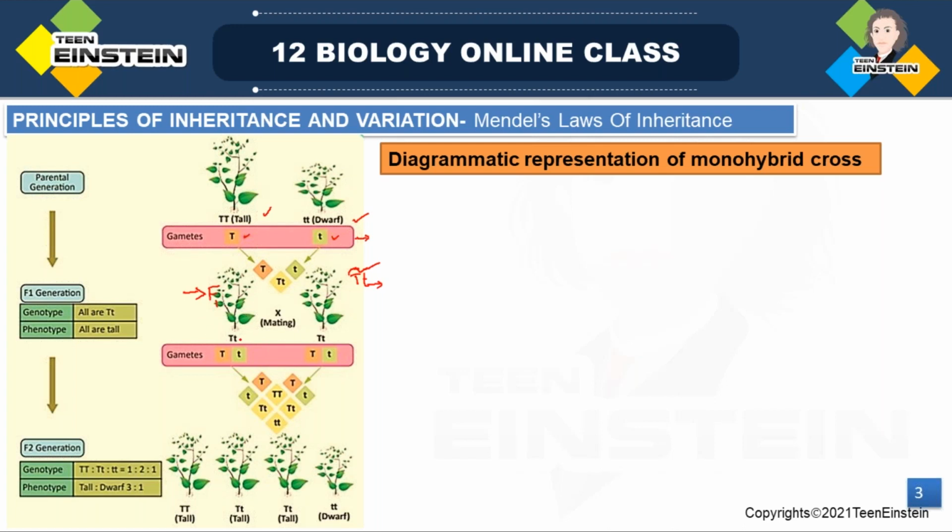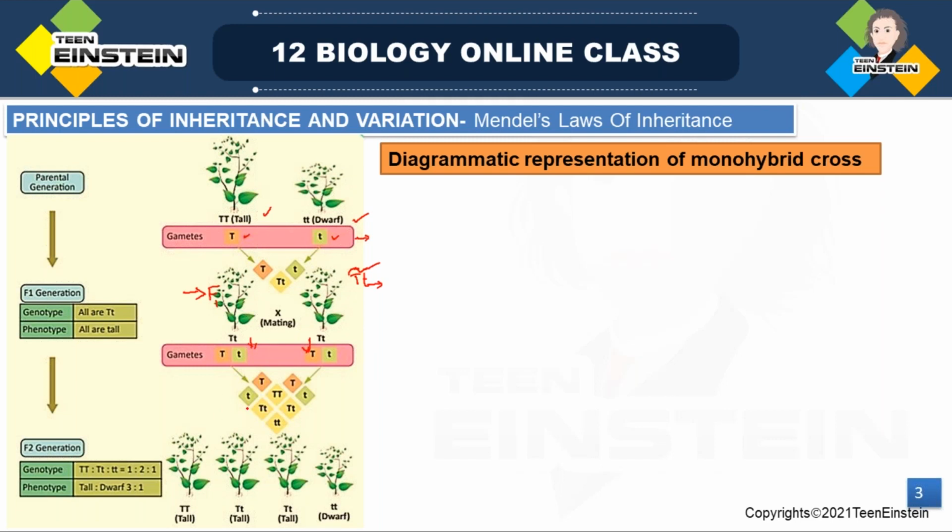This F1 he allowed for self-pollination, and that produced two types of gametes, capital T and small t, from both parents, right? It's selfing. Same pollination, same pollen grains falling on the stigmatic surface.